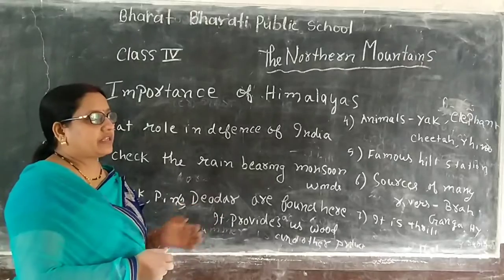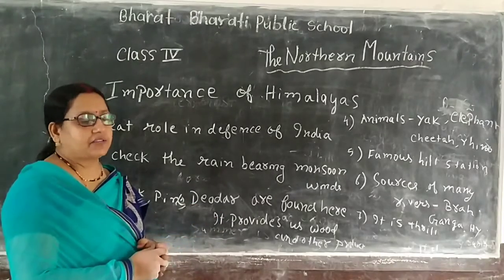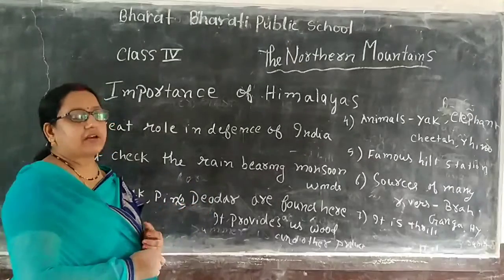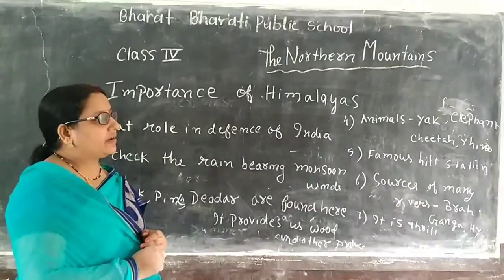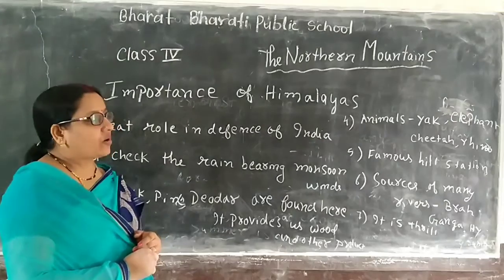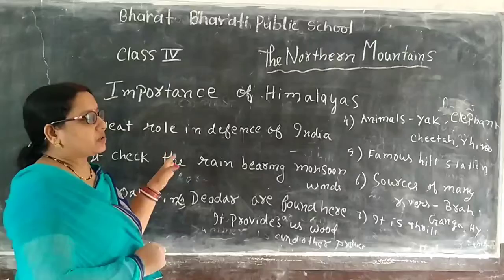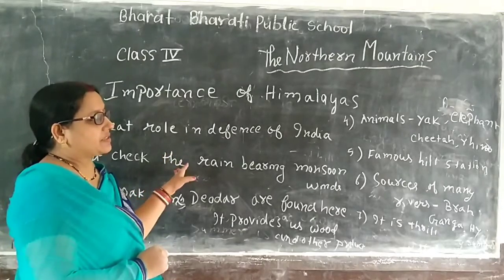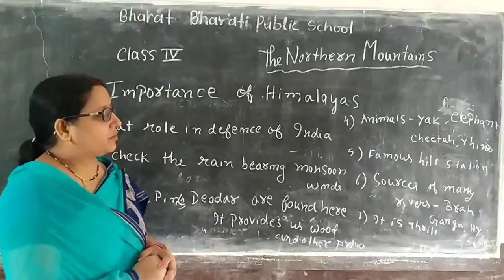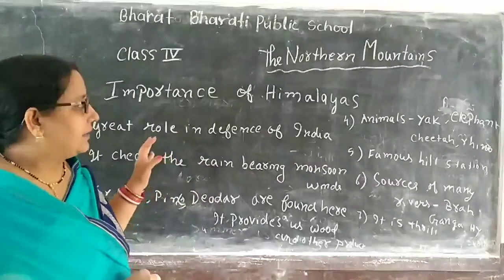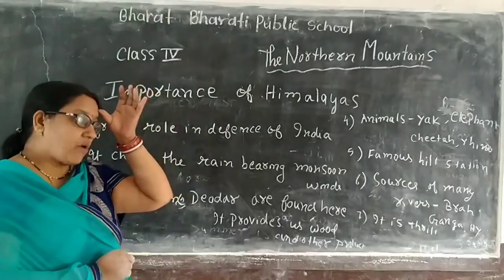You have studied that Simla and Darjeeling come under these ranges, and people like to come here in the summer season to spend their time. And not only this, the mountains are the source of many rivers, such as the Brahmaputra, the Ganga and many more.